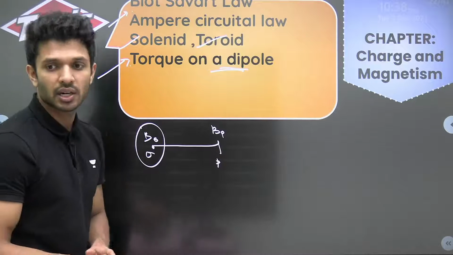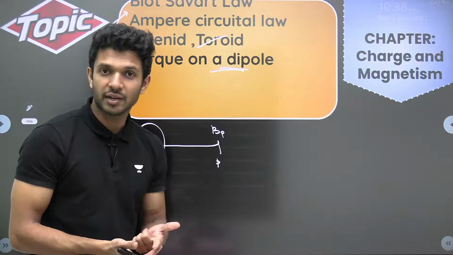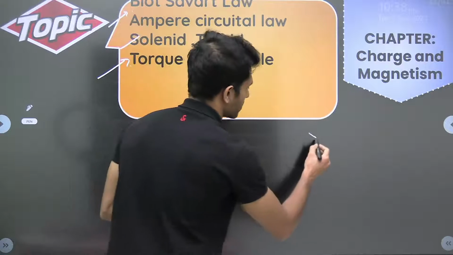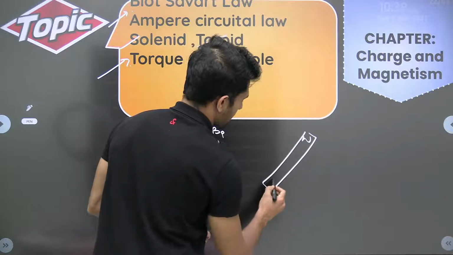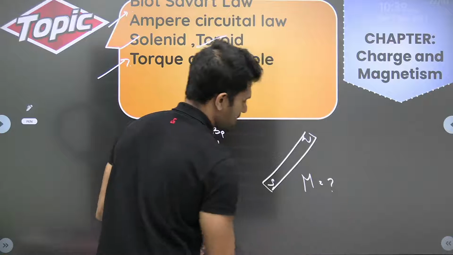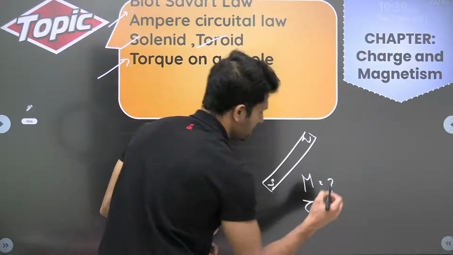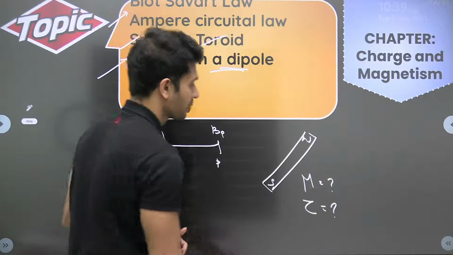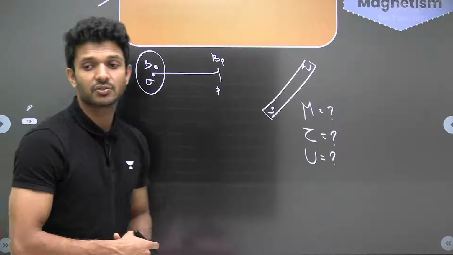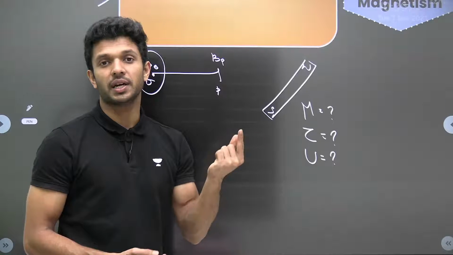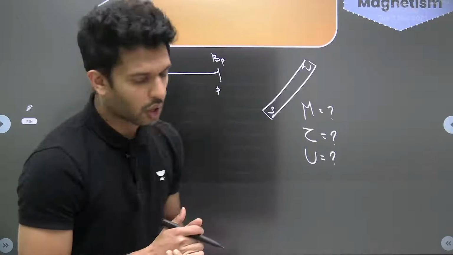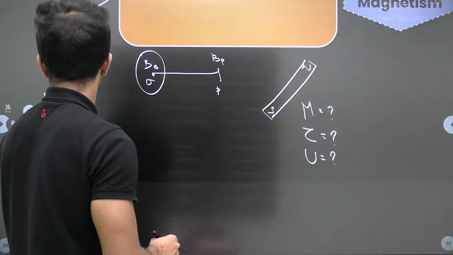Then torque on a dipole. Here it is not the electric dipole, it is a magnetic dipole, right? If we have a magnetic dipole, a north and a south, questions can be, what is the magnetic dipole moment, M? What is the torque it experiences? What is the potential energy of this magnetic dipole in an external magnetic field? These are the questions you should be expecting related to the magnetic dipole. Very important, children. So I hope you all are writing down these important points.